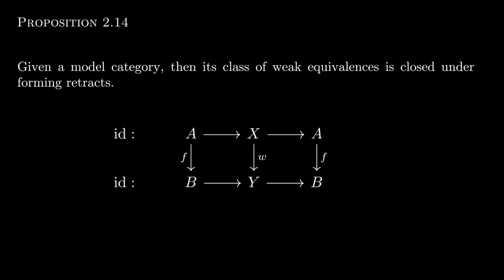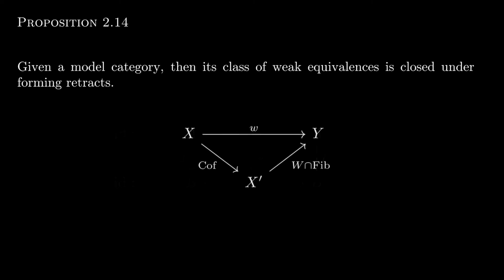First, let's consider the case that F is a fibration. Well, we are in a model category, and so (cofibrations, acyclic fibrations) form a weak factorization system. So let's factor W as such, i.e. a cofibration followed by an acyclic fibration. But since W is a weak equivalence, which are closed under 2 out of 3, the cofibration through which it factors is in particular a weak equivalence, i.e. an acyclic cofibration.